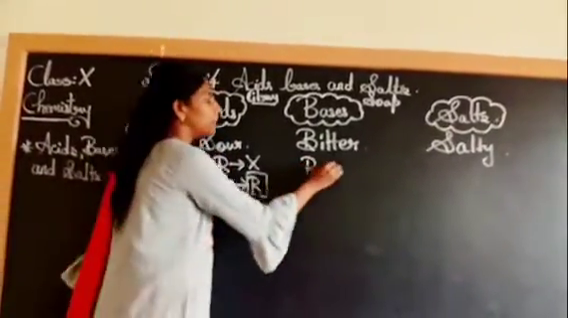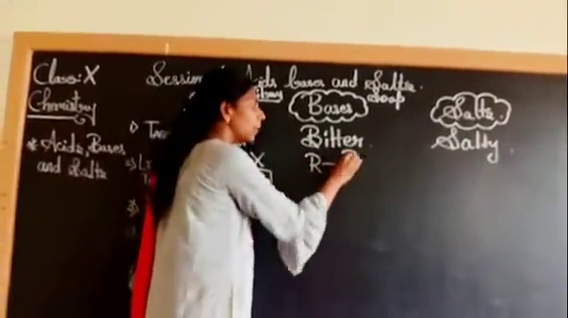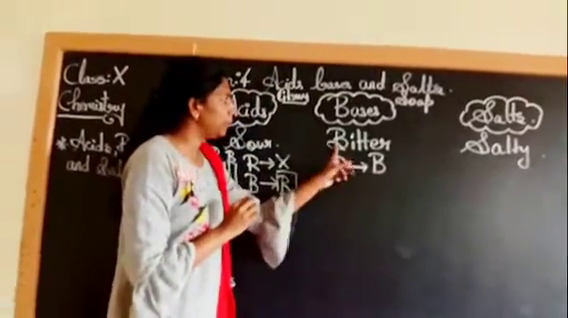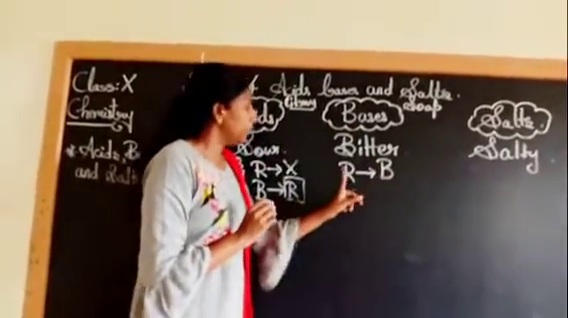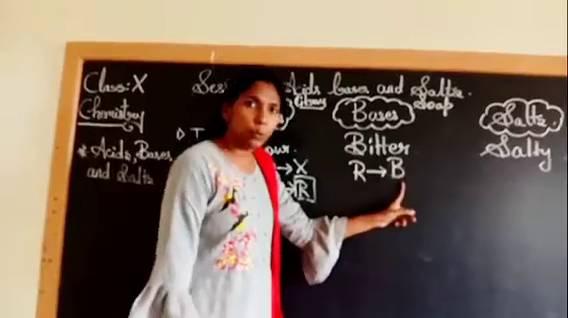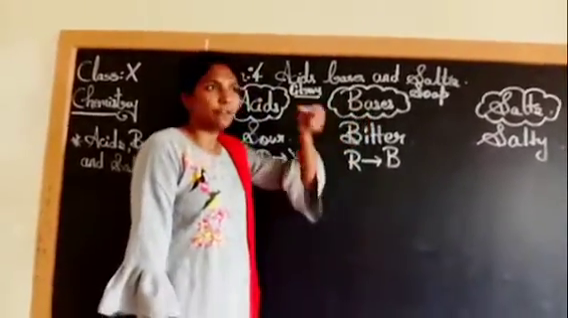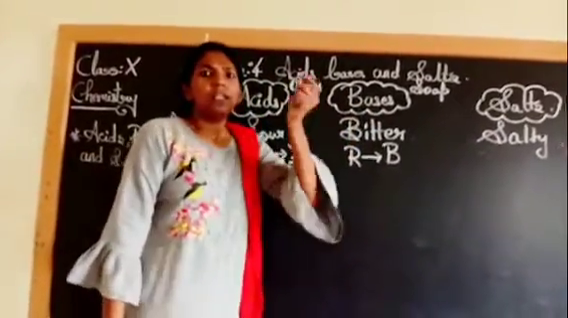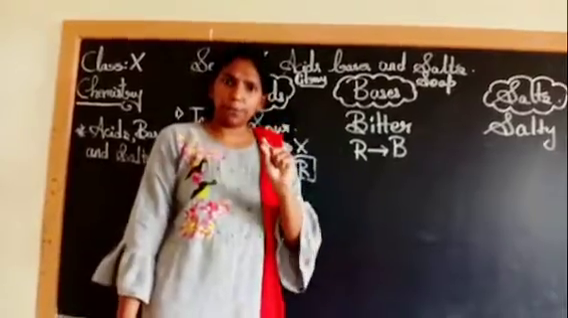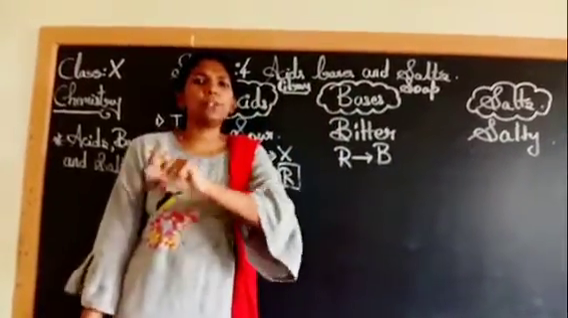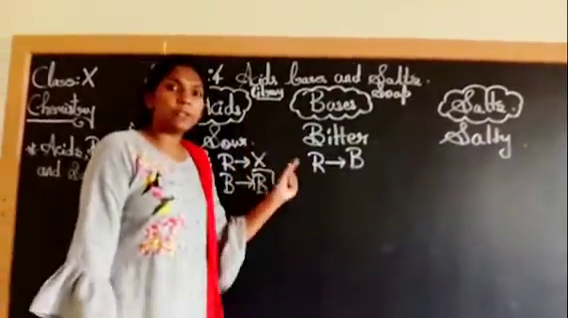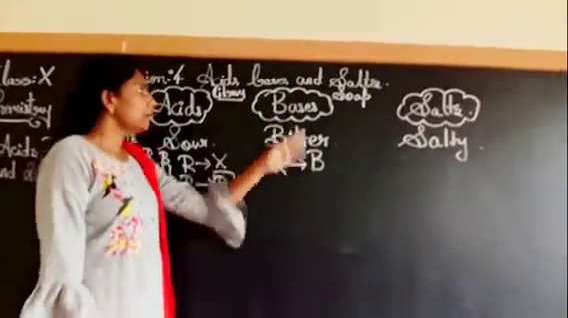Same way, red litmus paper, if it turns blue, B for base, B for bitter, B for blue, you have to remember. If red litmus paper turns blue, it is a base. If you take the paper and just put it on the samples, if you observe the red litmus turns blue, it is a base.